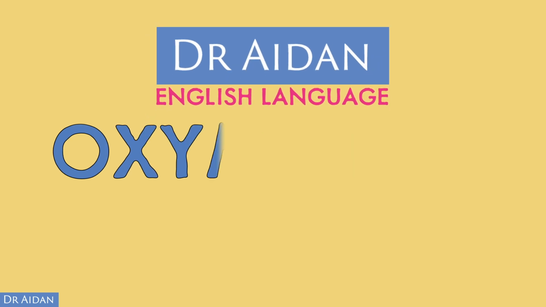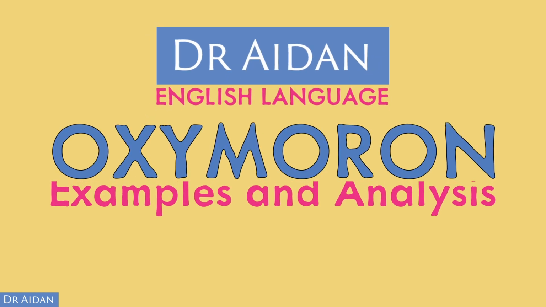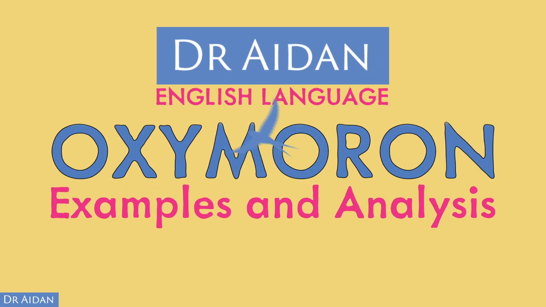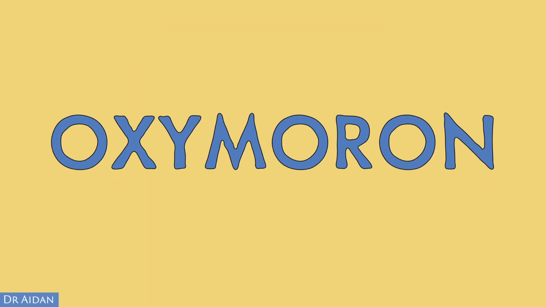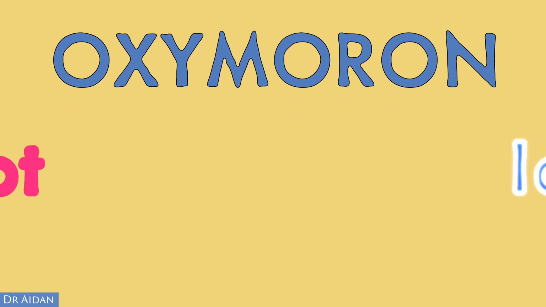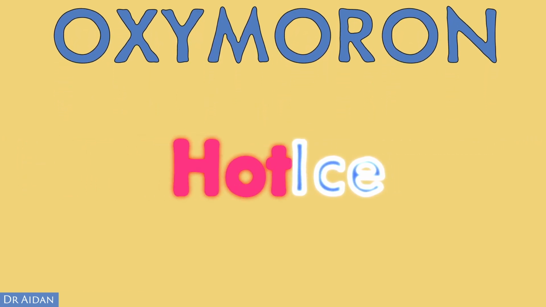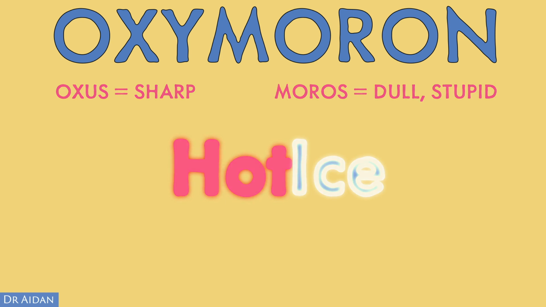In the next few minutes, using examples from key texts, I'll show you how to easily identify and analyse an oxymoron. An oxymoron is a figure of speech in which a pair of opposed or markedly contradictory terms are placed alongside each other for emphasis. The word itself actually is an oxymoron. It's formed from the ancient Greek word oxus, meaning sharp, and moros, meaning dull or stupid.